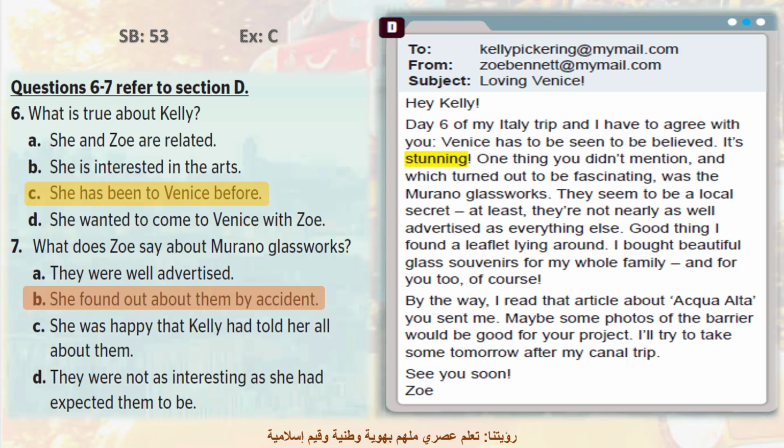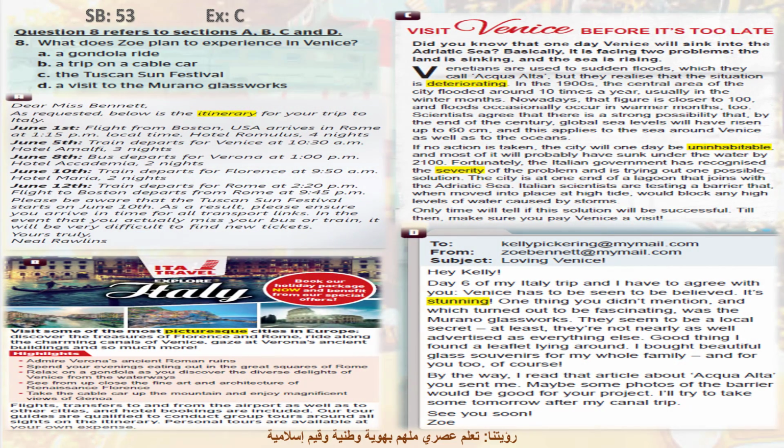Here comes the last question, question 8. Actually, it's very important and needs concentration because it relates to the 4 sections, the 4 texts. The question is as follows. What does Zoe plan to experience in Venice? Here you have the 4 texts. Give yourself some time to answer the question and play the video again to check your answer. The answer is A. You have done so greatly so far.